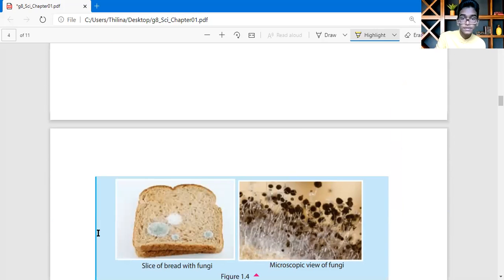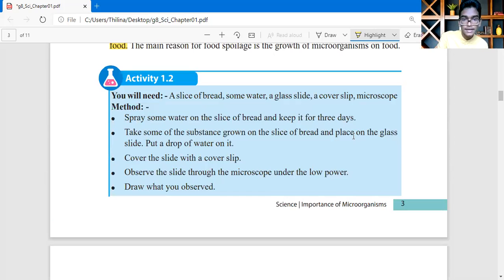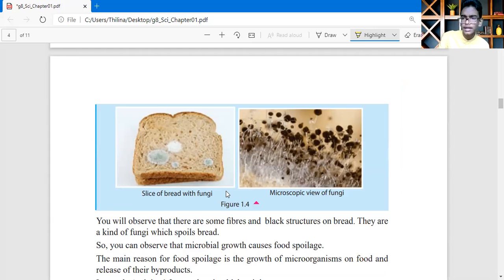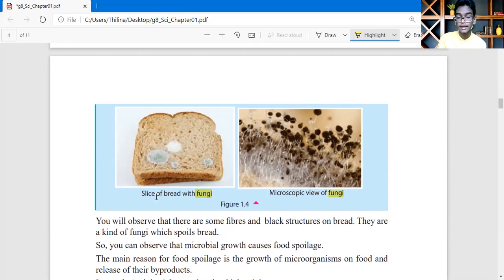When they sprayed some water on a slice of bread and left it for 3 days, they observed this. You can guess what this is. Yes, that is fungi. In the bread, some fungi have grown. When we keep it for 3 days after spraying water, it gets spoiled. Then some fungi grow. That's why there are some white spots like this. And when we look through a microscope, this is one of the fungi.